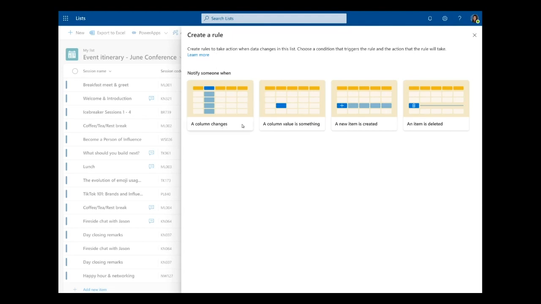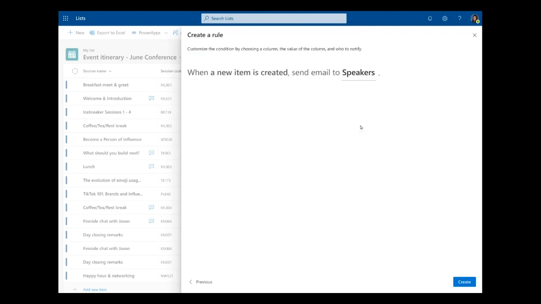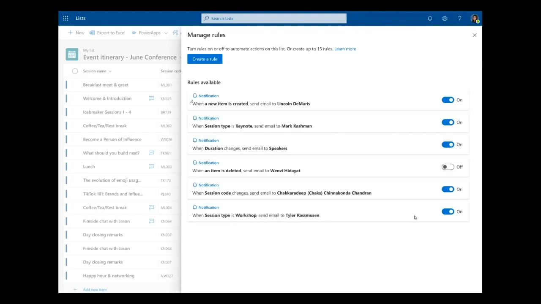One thing I can do is create a rule that sends a notification when a new item is created. All I have to do is click this tile, and you can see creating a rule is really as easy as writing a sentence. So this says when a new item is created, send an email to speakers. And I can specify, well, I actually want to get the email. I want to stay in control. I want to be notified whenever an item is created in this list. So just as easy as that, I type in my name. And now this list is configured to send a new email to me anytime a new item is created.